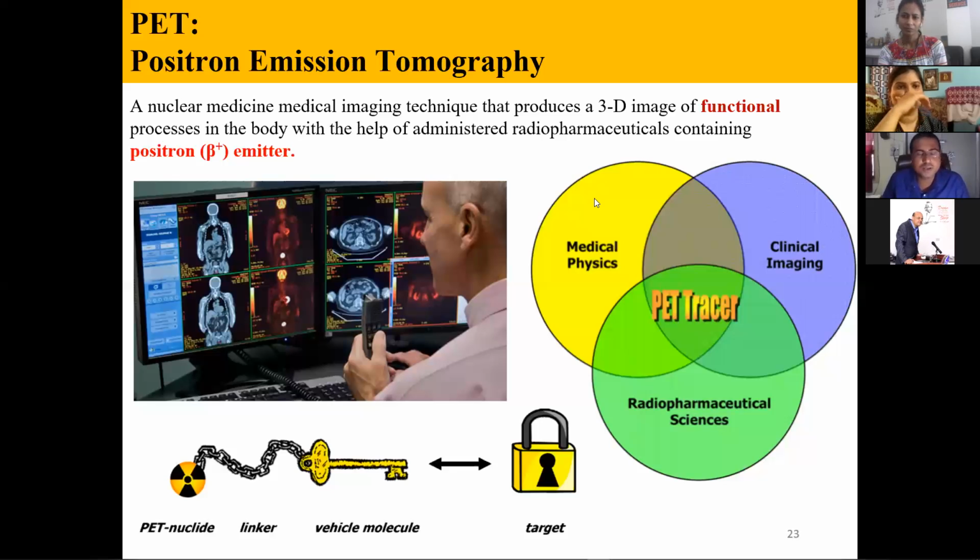The radionuclide should be a beta plus emitter. And here not only the radioisotope matters, the paired radionuclide matters. There is a vehicle molecule also required. The vehicle molecule is an organic molecule. So the organic molecule and the ligand form a metal ligand complex, and that will be very much selective to the target organ. So it is like a key and lock mechanism, and that way both the PET and SPECT techniques work.